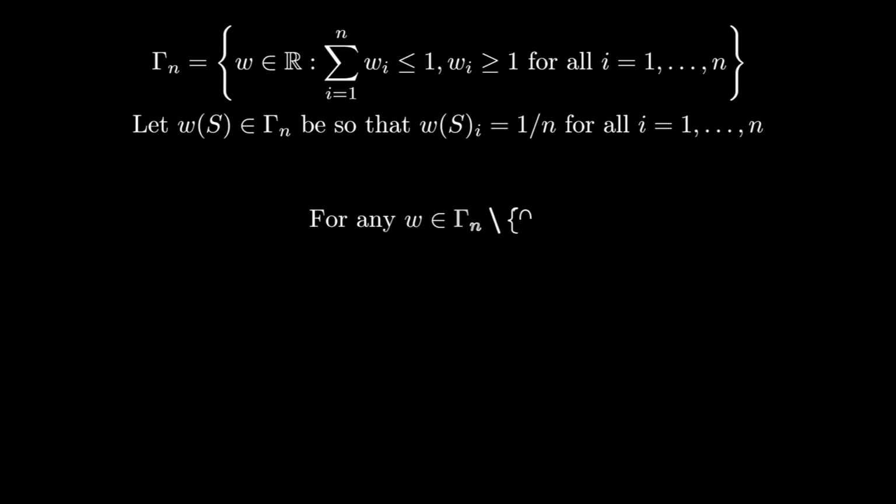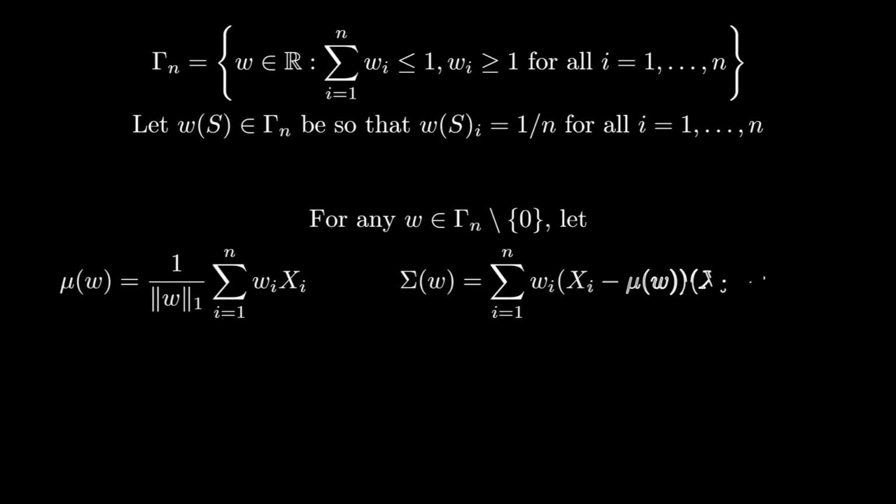We're going to consider reweightings of our points by weights in gamma sub n, and so for any set of weights w in gamma sub n which are not identically 0, let mu of w denote the empirical mean of our set of points weighted by w after normalizing w to have L1 mass 1, and let sigma of w be the empirical covariance of our set of points weighted by w, although here we don't renormalize.